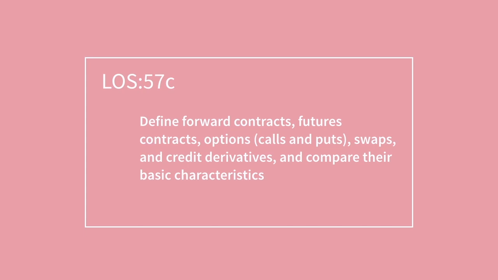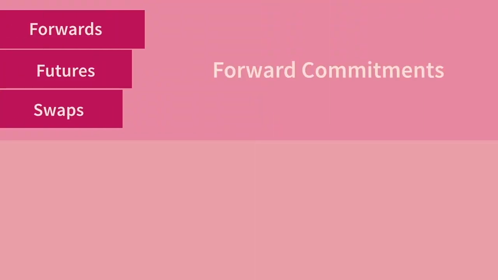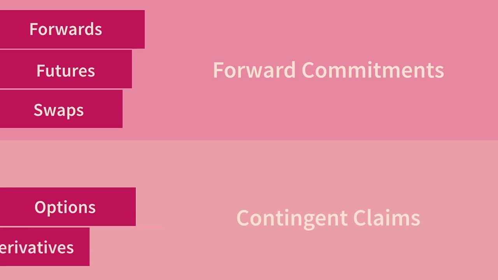In the last video, we tackled half of this LOS on forward commitments and contingent claims. There, we spoke about forwards, futures, and swaps. In this video, we're going to tackle the other half and talk about contingent claims, options, and credit derivatives.